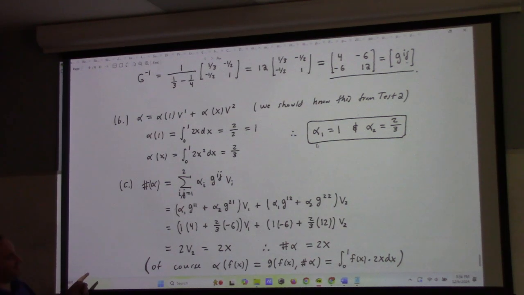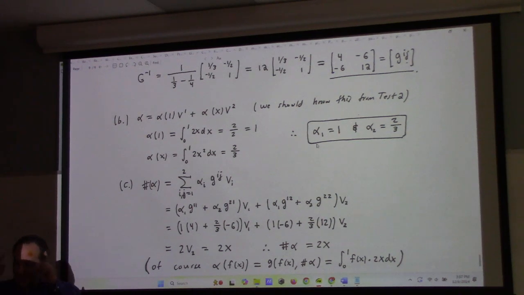So if you look at this, we know that the musical morphism, the sharp of the dual vector, is supposed to be the Riesz vector, right? So we can check here, does it work? Well, I want alpha of f of x to be g of f of x times the Riesz vector, right? But what is the formula for alpha of f of x? It was integrate f of x times 2x dx. This is literally the definition for that.